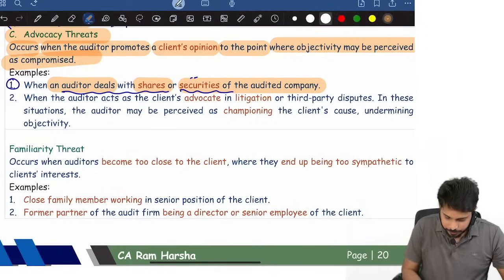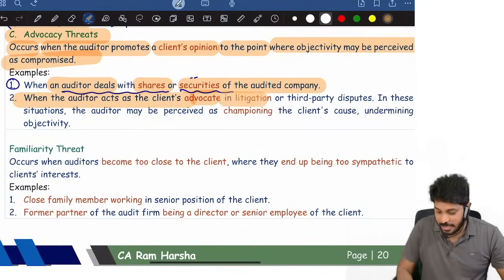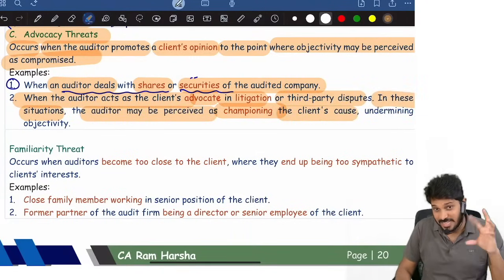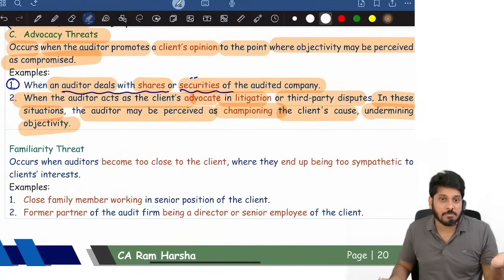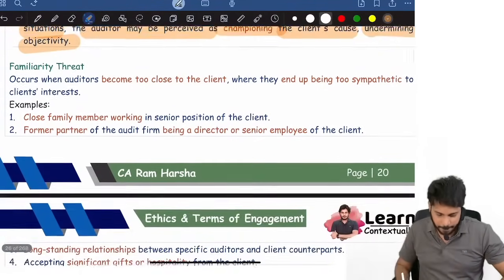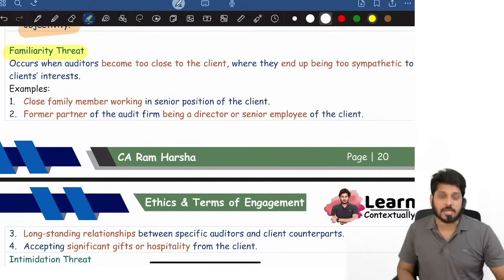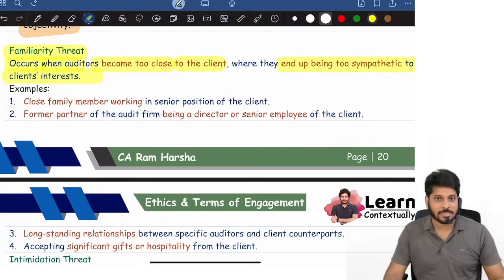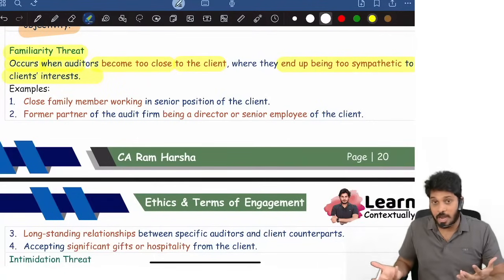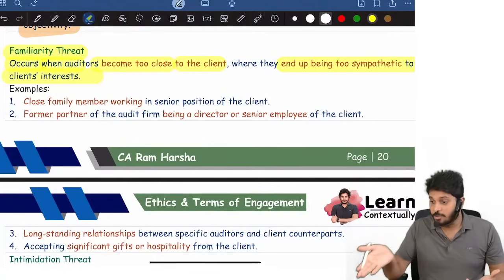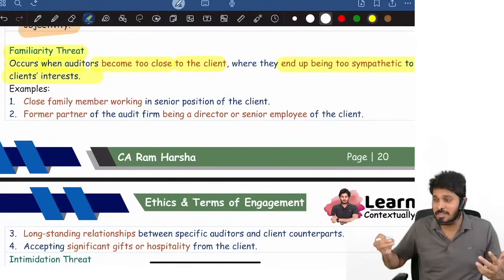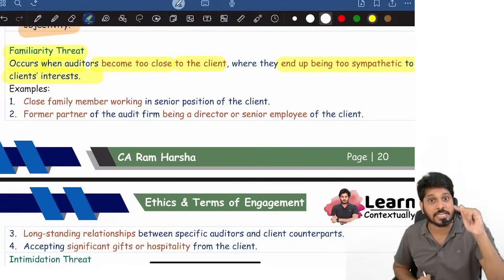When the auditor acts as the client's advocate in litigation or a third-party dispute, in these cases the auditor may be perceived as supporting the client's cause, undermining his unbiasedness, undermining his objectivity. Then, familiarity threat. What is familiarity? Familiarity threat occurs when the auditor becomes too close to the client, whereby they end up being too sympathetic to the client's interest. I became so close to my client that today I'm unable to object to his mistakes in the financials. In the books of accounts he did something wrong, and now I am unable to object because I feel he might feel bad. So that is called being too sympathetic.